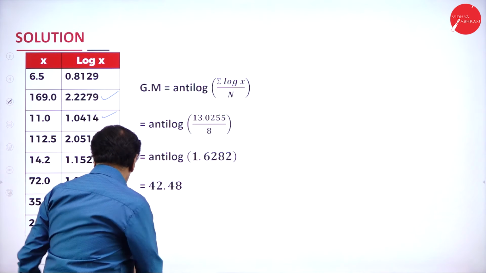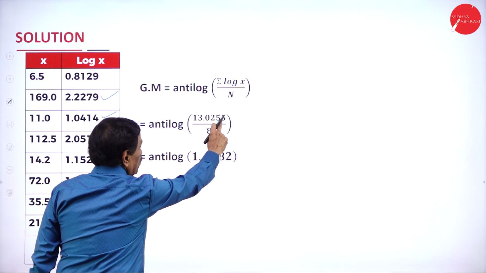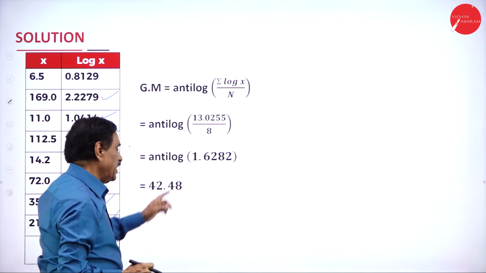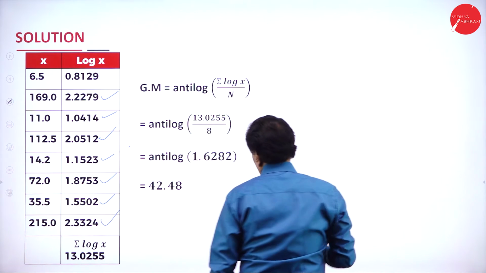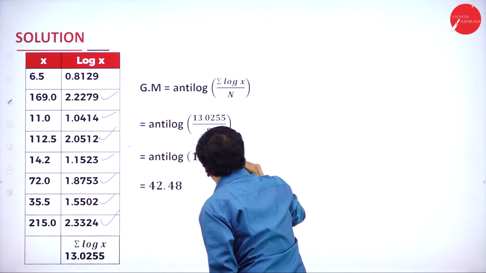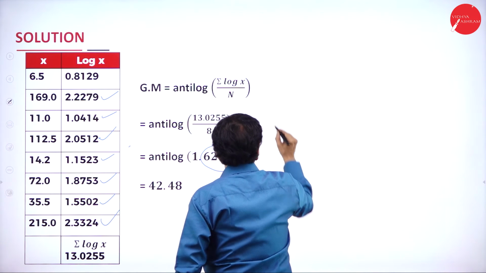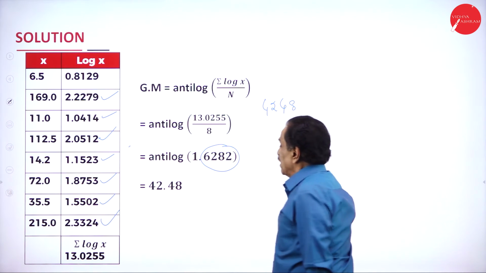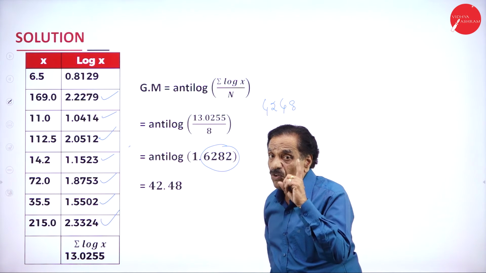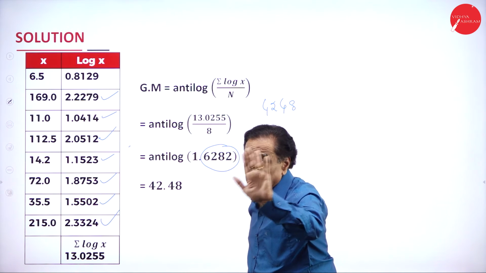Apply GM is equal to anti-log of sigma log x divided by n. Anti-log of this total, 13.0225 divided by n. When you divide it, it will come 1.6282. For that, you have to look up the anti-log. If you look up the anti-log, you get 4248. Your anti-log is 4248 according to the log table.